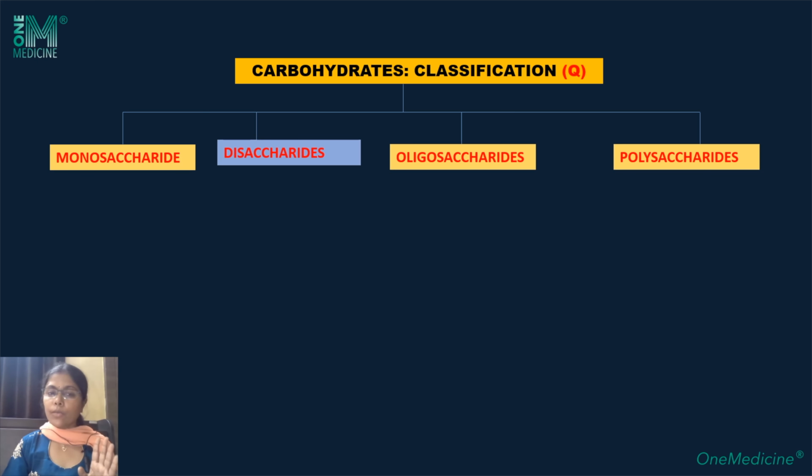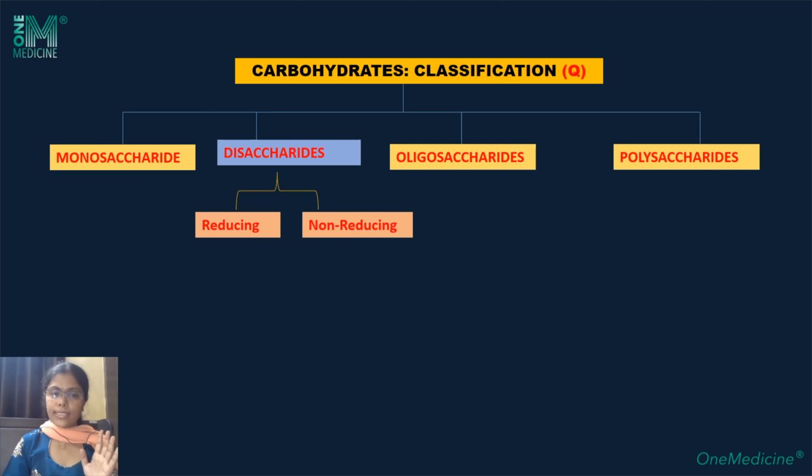Next, after mono, di. That means 2 sugar units, disaccharides. They can be divided into reducing or non-reducing. Here in disaccharides, the two monosaccharides are linked by glycosidic linkage. Now, if they have the free carbonyl group, that is free ketone or aldehyde carbonyl oxygen is free, then they will show reducing property. If both of them are utilized in the glycosidic linkage, they will not show reducing property and they are termed as non-reducing sugar.